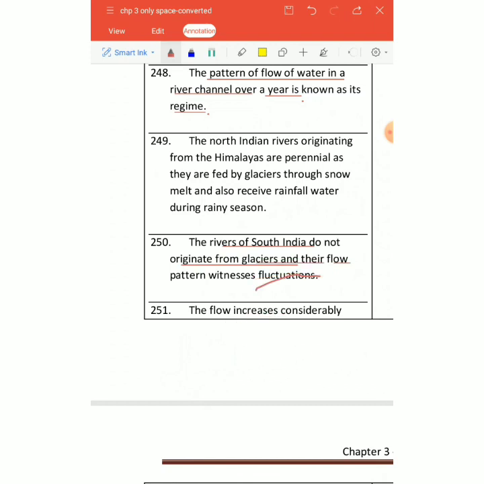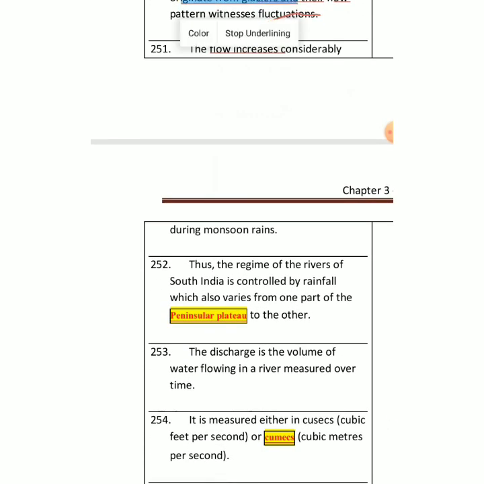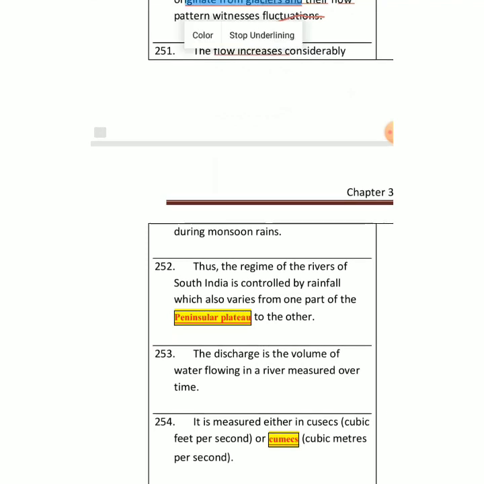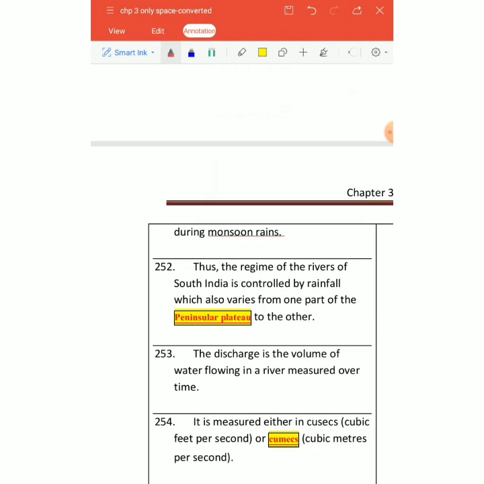The flow increases due to monsoon rains. So the regime of the rivers of South India is basically controlled by rainfall. पानी तभी रहेगा जब rainfall होगी, and it varies from one part to another because the monsoon doesn't occur evenly throughout India. It's a very uneven distribution of rivers there.